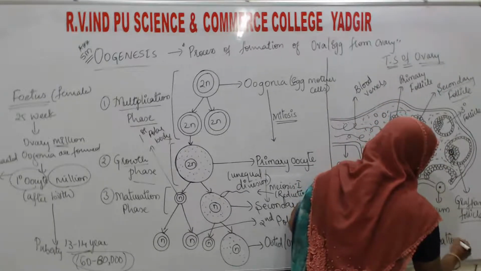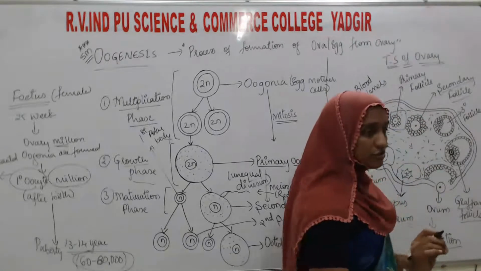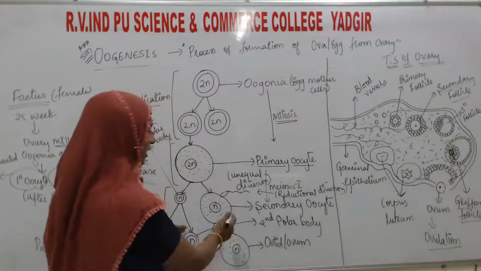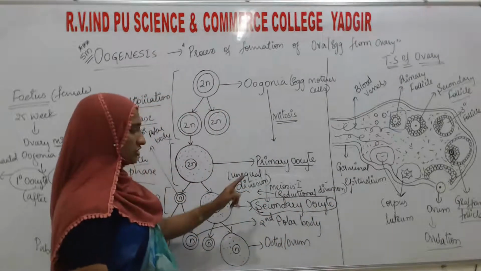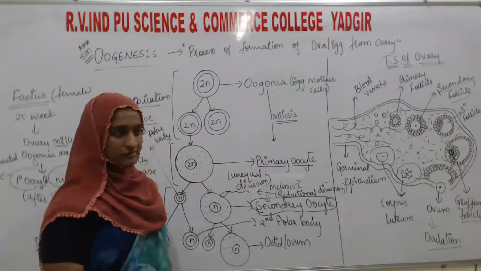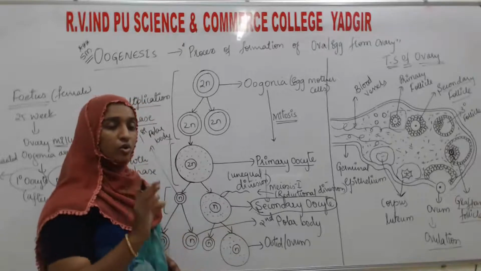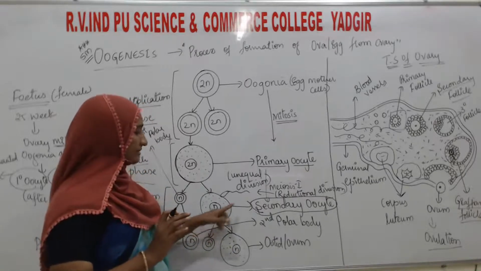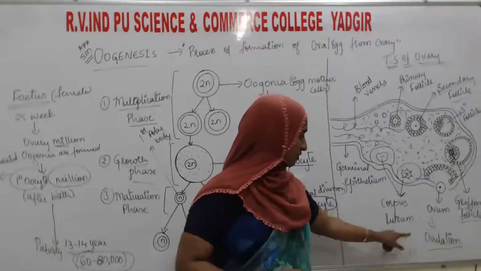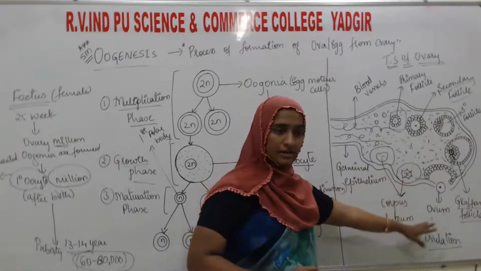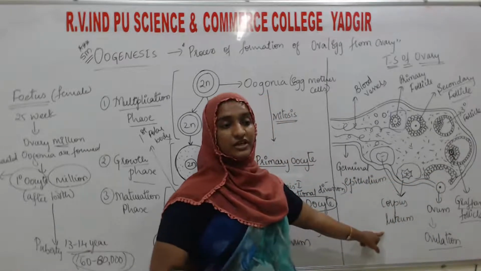It is known as ovulation. When does ovulation occur? In this flow chart, at the secondary oocyte stage only, ovulation takes place. When the ovum is at the secondary oocyte stage, ovulation will take place. After ovulation, the ovum has been released, and the remaining cells change into the corpus luteum.